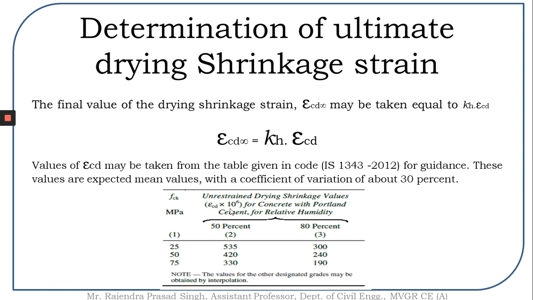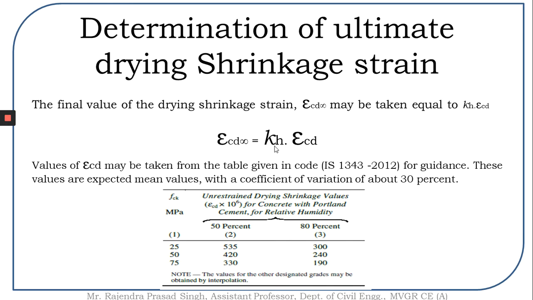Now, this is the table which is going to suggest how to take the drying shrinkage strain value. The drying shrinkage strain times 10 to the power of 6 value is represented here for 50% relative humidity and 80% relative humidity. And it is also suggested that the coefficient of variation is about 30%. If you are able to exactly identify this value, you can do the calculation. But if you have no information about the experimental data, you may as well take this data from the code. So this drying shrinkage strain value, this term we are able to identify.